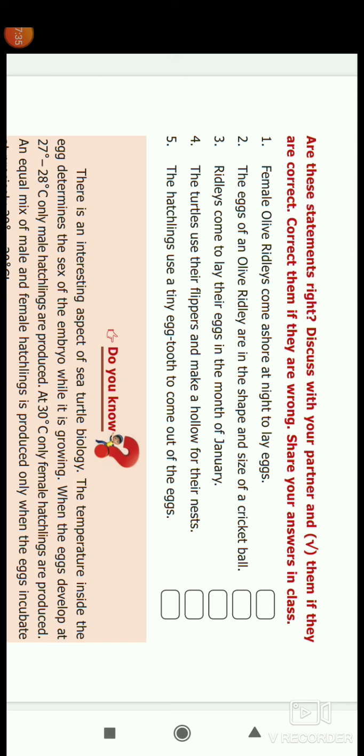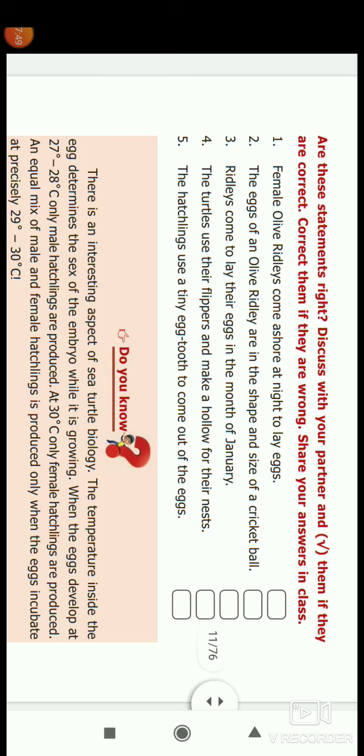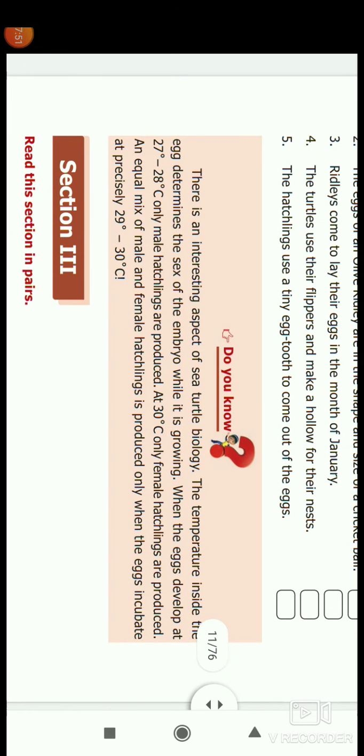And next, the biological truth: in the embryonic stage, if the temperature is within 27 to 28 degrees Celsius, the hatchlings become male, and at 30 degrees Celsius, female. If they incubate to become male or female hatchlings, it should be 29 degrees Celsius to 30 degrees Celsius. It is a biological truth.